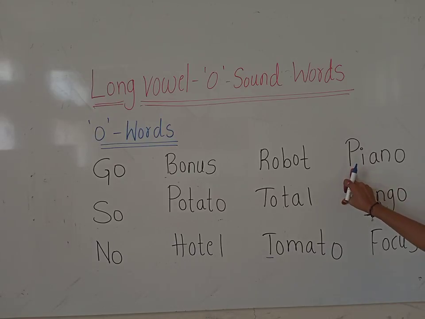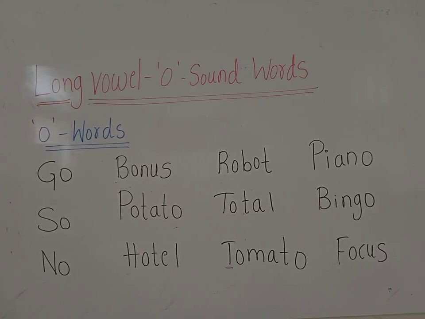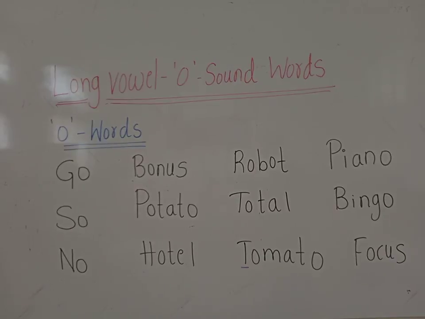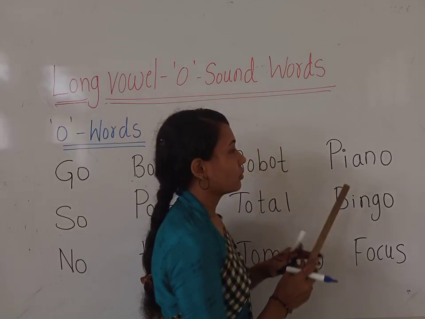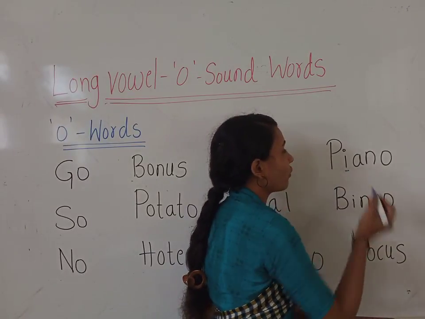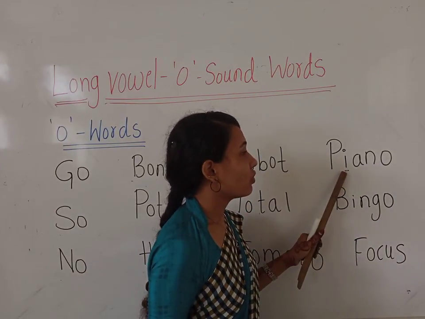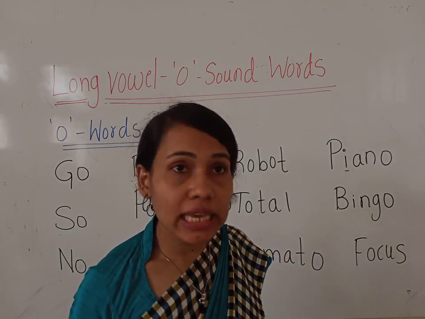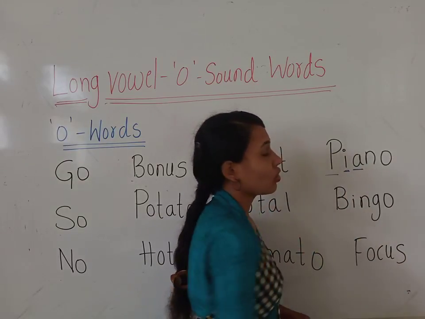Okay. Look at the next word. What is the sound of P, children? P. Here, what is the sound of P? P. And here, what is the sound of I? Here we have to read it as short vowel I sound. What is the short vowel I sound, children? I. P, I, A. What is the sound of A here?